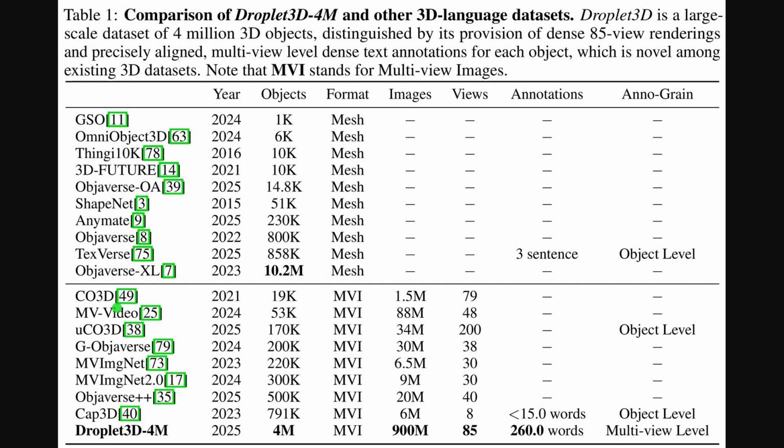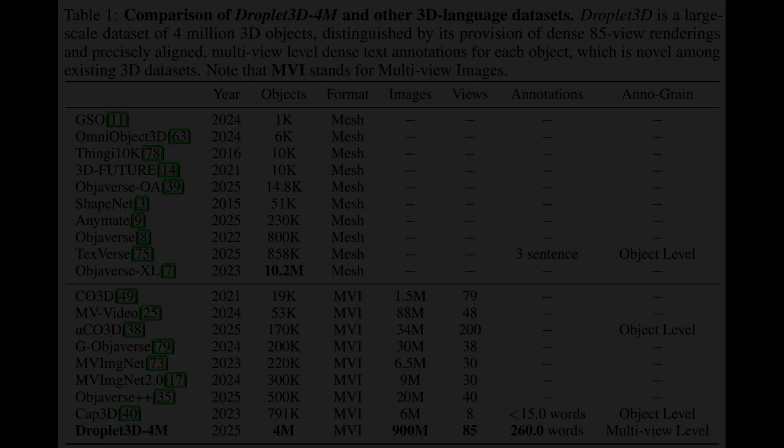So, Table 1 makes the scale and annotation depth concrete, showing that Droplet3D-4M pairs 4 million objects with 85 synchronized views and long, multi-view text. Multi-view means the same object is rendered from many angles, which teaches spatial consistency by design. The bottom row highlights 900 million images and about 260 words per item, which far exceeds prior sets. This combination signals stronger supervision for both geometry and semantics.